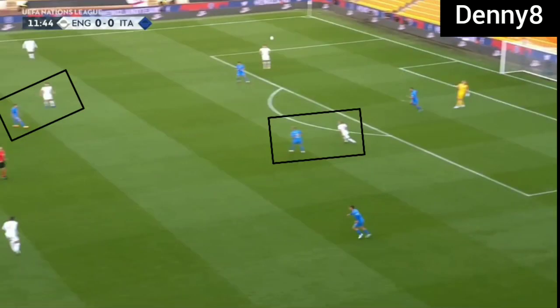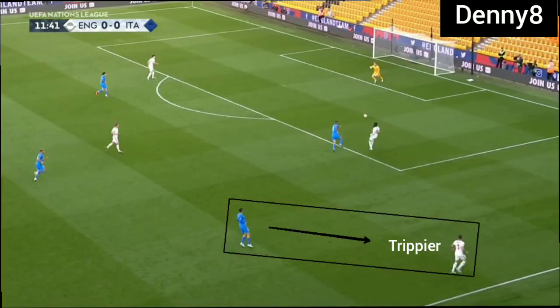In the first phase, England were using double pivots. They were being marked man to man, and England's fullbacks were being covered by Italy's wide midfielders. So the goalkeeper was attempting the long balls.